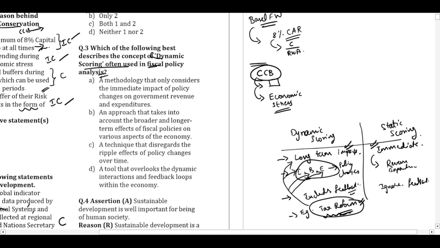And to take an example, we took the tax reform example. Here if we increase tax, how much additional revenue we will get. So this is very basic direct linkage, right? But if you see here, it will have multiple repercussions and long-term impact. But here I can directly calculate it, see it one time. So it is showing the impact on the revenue or the expenditure. So it is very immediate in nature. That is the difference between dynamic scoring and static scoring, the way we look at the fiscal policy analysis, two different approaches.